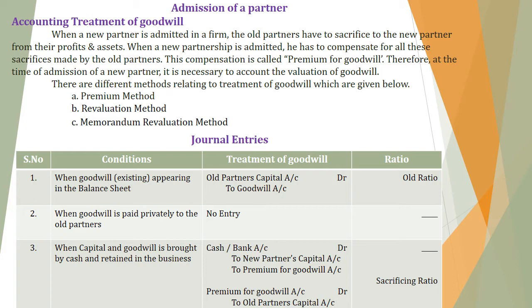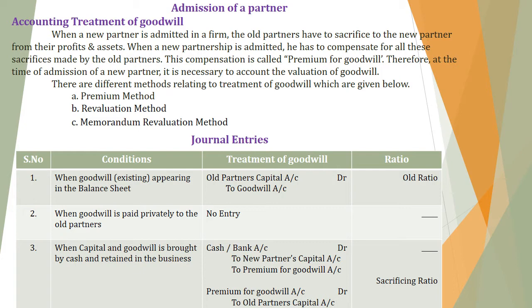Next, third entry, when capital and goodwill is brought in by cash and retained in the business. It means if the new partner brings capital as well as his share of goodwill and it must be retained in the business, the entry to be passed is cash or bank account debit to new partner's capital and premium for goodwill. It means new partner's capital is to be credited and his share of goodwill also be credited, and cash account or bank account may be debited. Then that premium for goodwill amount, what new partner is bringing, that amount has to be credited to old partner's capital account. For that the journal entry is premium for goodwill account debit to old partner's capital account.